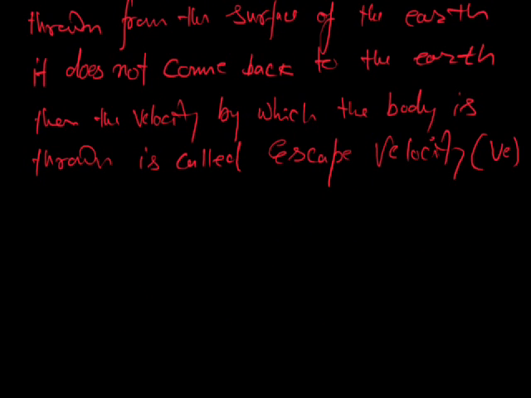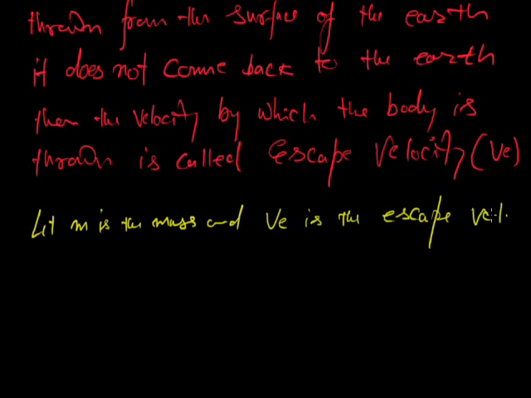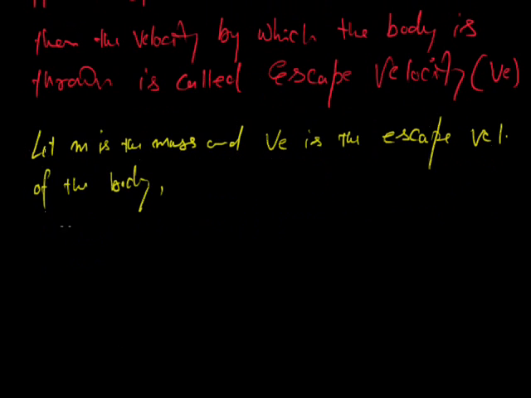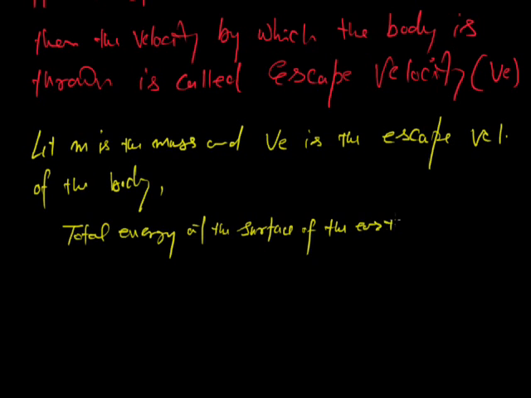And to establish the formula of escape velocity, we know that according to energy conservation, at the time of throwing the body, let m be the mass and VE the escape velocity of the body. Then the total energy at the surface of the earth will be equal to the total energy at infinity. Total energy means kinetic energy plus potential energy.